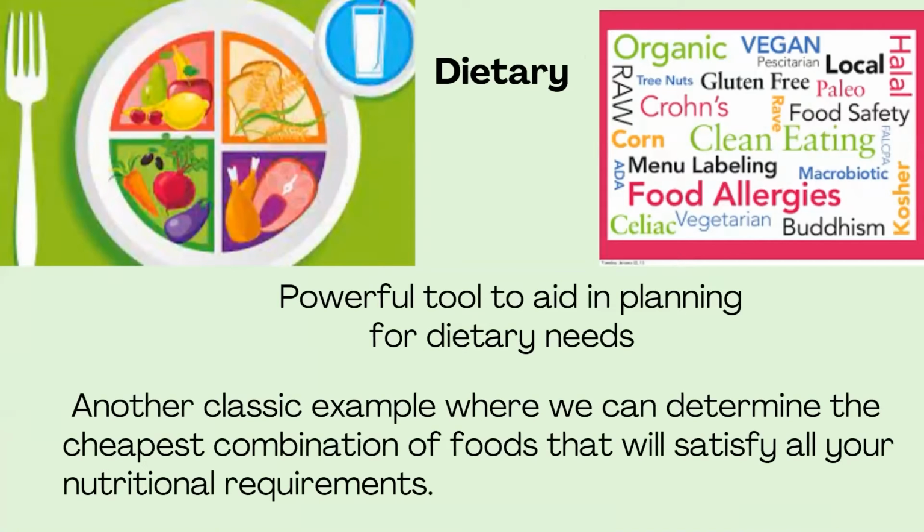Now we are moving on to the dietary. What is meant by dietary? Linear programming can act as a powerful tool or powerful support for dietary meals. Here we have some nutritional requirements and we have some foods that are available very cheaply. So we can rearrange them, analyze them, and make a combination of those foods, so both conditions can be met. There is not much cost for those foods, and it will satisfy all our nutritional requirements and no deficiency is occurring. So in the dietary field also we are using linear programming.